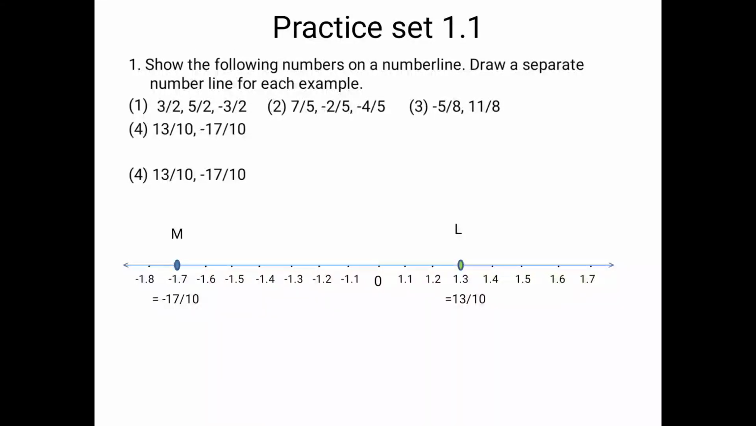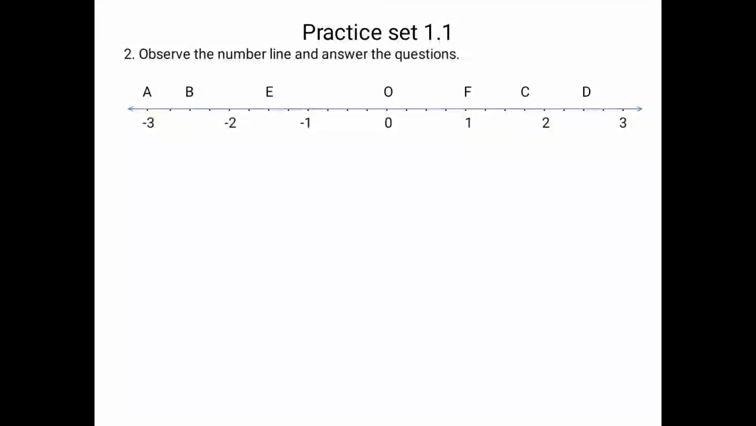Okay, fine. Now students, after the first question we are going to solve the second question. In this question, you have to observe the number line and answer the questions. So first we are going to see the number line. In the number line, 1, 2, 3 is written on the right side of 0 and minus 1, minus 2, minus 3 are written on the left side of 0. Now the point 0 is labelled with capital O, and 1 is labelled with F, correct?